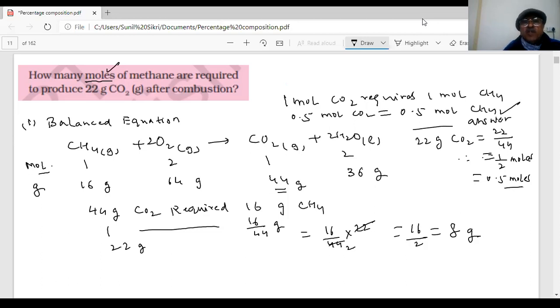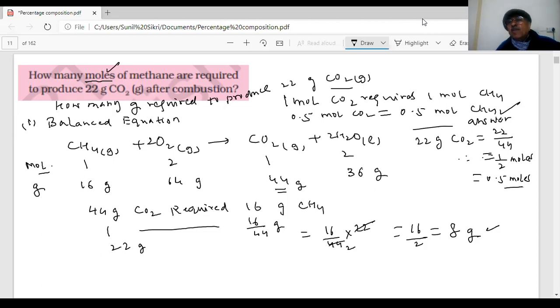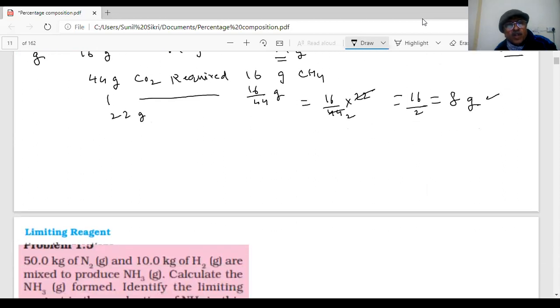If you wanted grams, we can use that also. If they say how many grams are required to produce 22 gram CO2 gas, then we will get this answer. So we can convert one form into another. Your answer is absolutely right, moles.